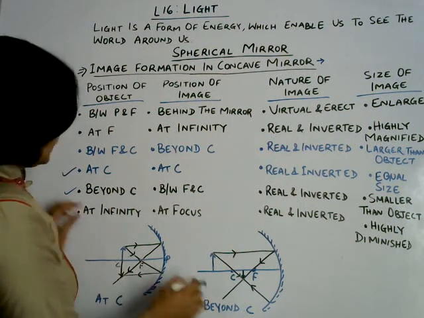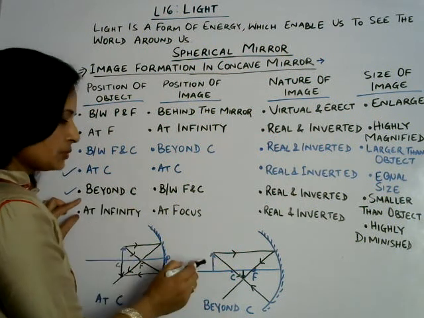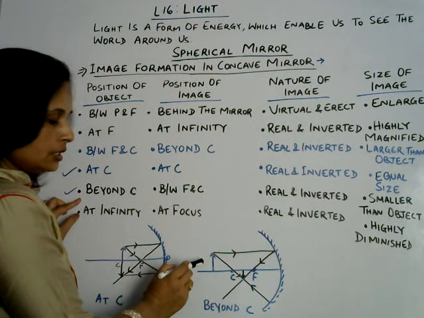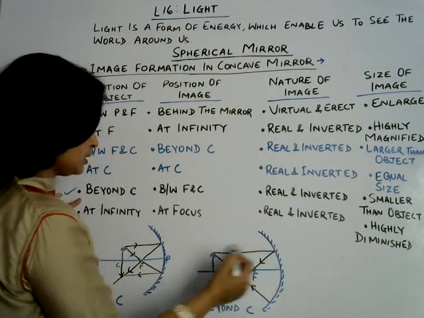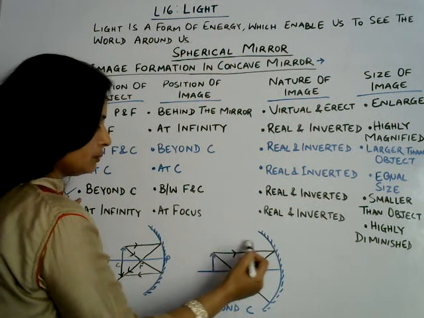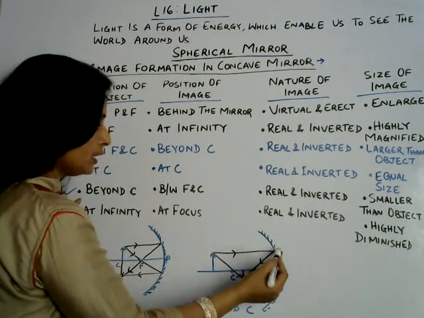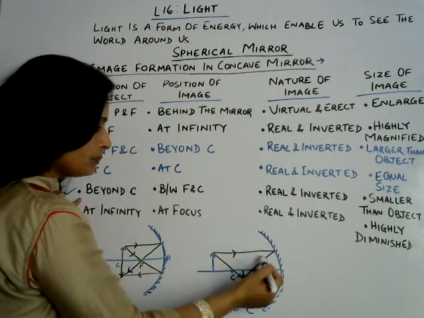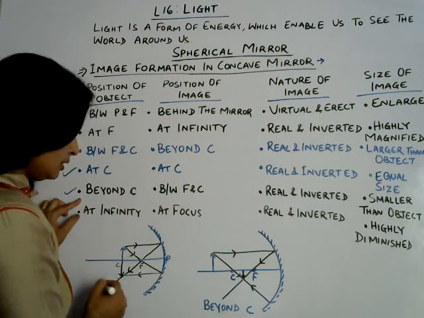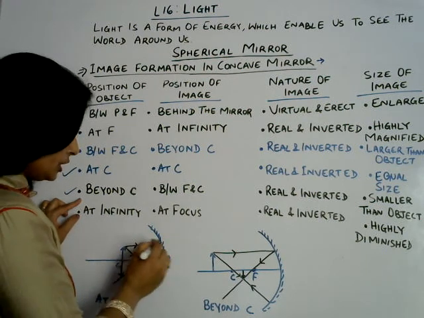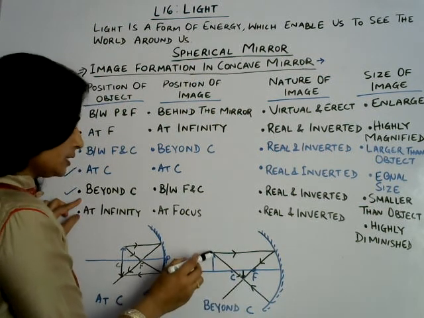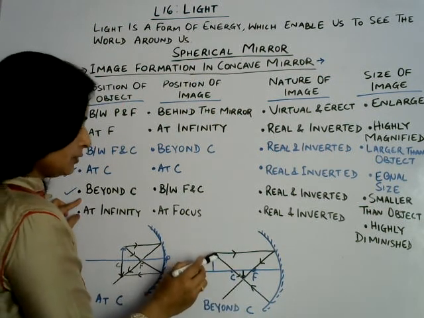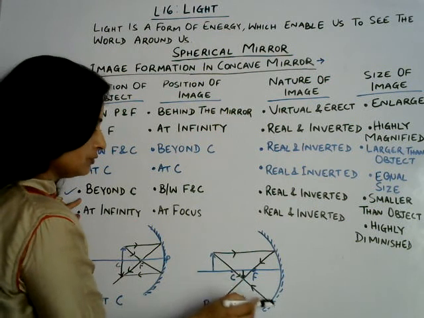Next, when object is placed beyond C, then in the same way light ray will fall, incident ray will fall on the surface of mirror, and the reflected ray will pass through the focus like this. Okay, here also it is passing through the focus, this incident ray. The another incident ray will pass here through the center of curvature.